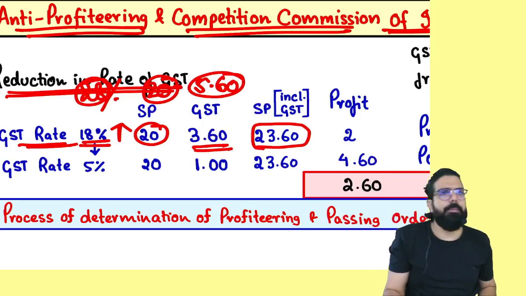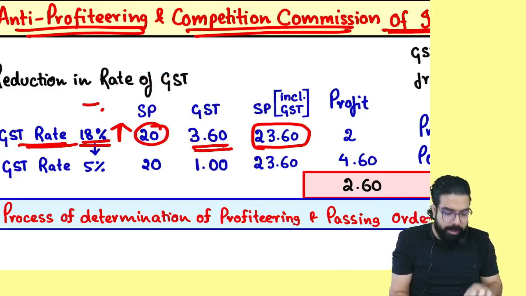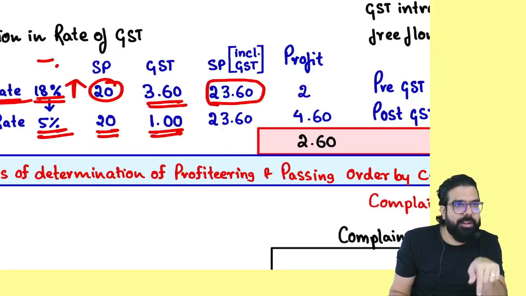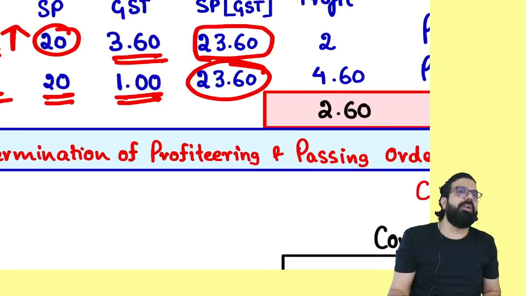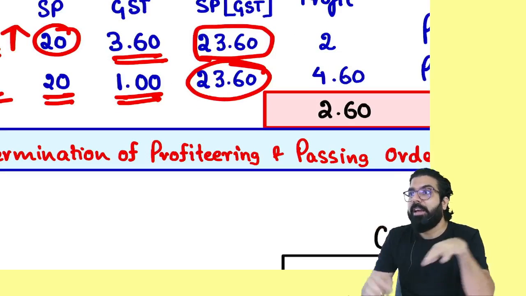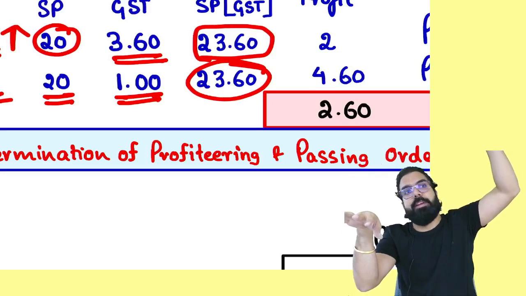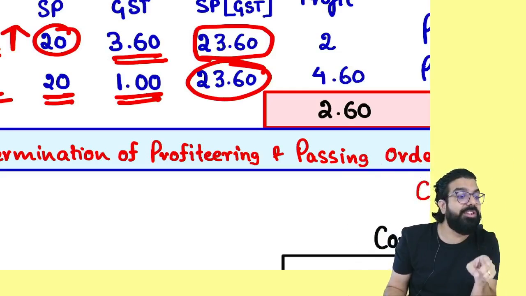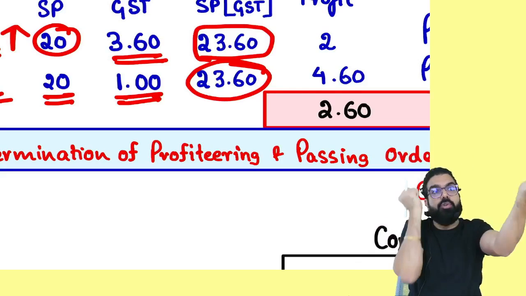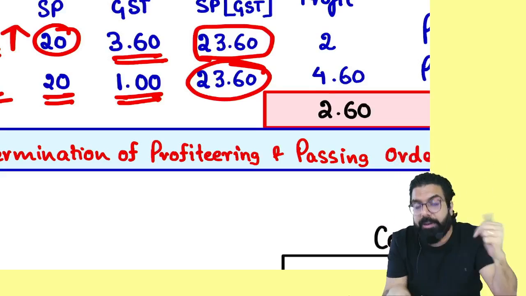But you know what shopkeepers were doing? When GST rate used to go up, they used to take it out from your pocket. If GST rate came down, then on 20 rupees, now GST is 1 rupee, but he's still selling the dosa at 23.6 only. You have seen this? The shopkeepers never reduce the price if the GST rate comes down. But if the GST rate goes up, immediately they will increase the price and take the money from your pocket. This is called profiteering. If GST rate goes up, they take from your pocket. If GST rate comes down, the benefit also should be given to you.